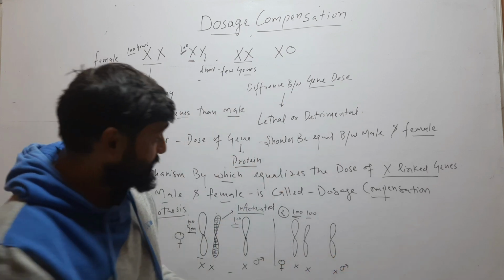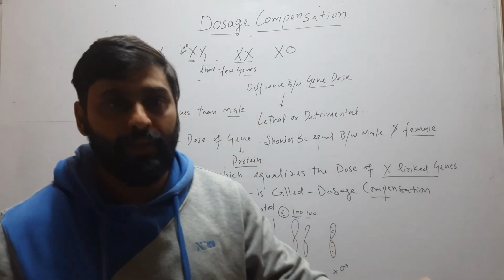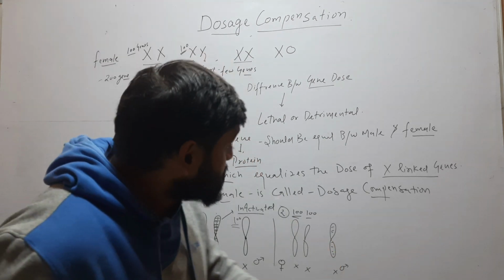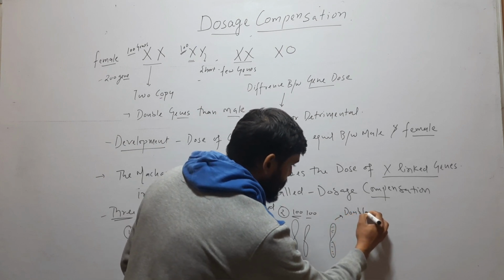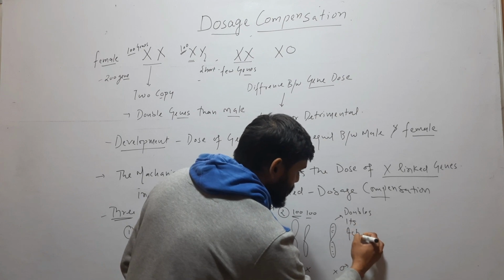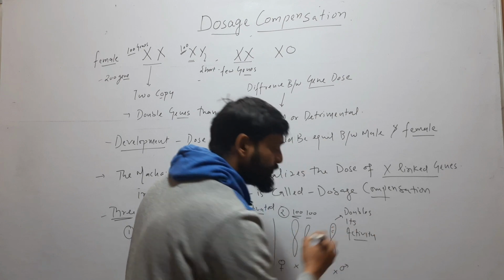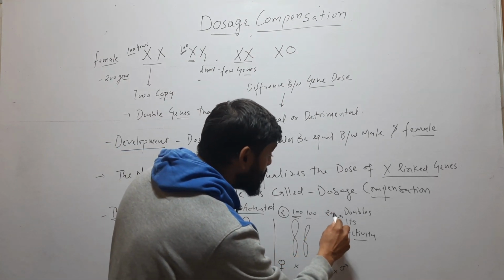When it becomes hyperactive and doubles its activity, it means now it is producing 200 proteins.